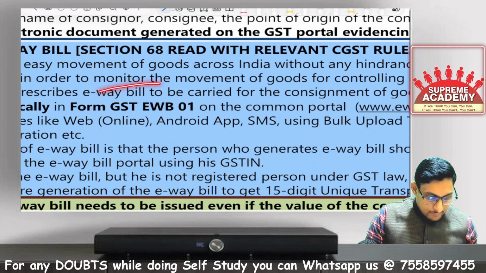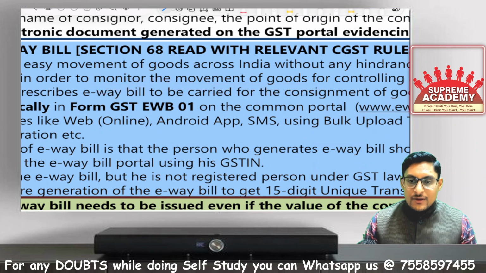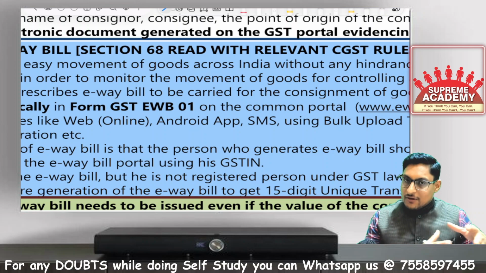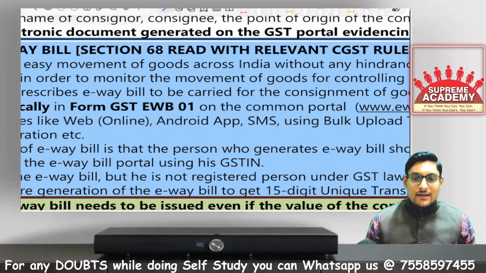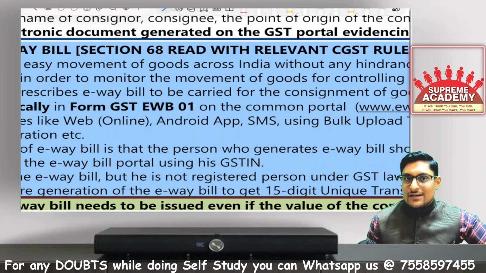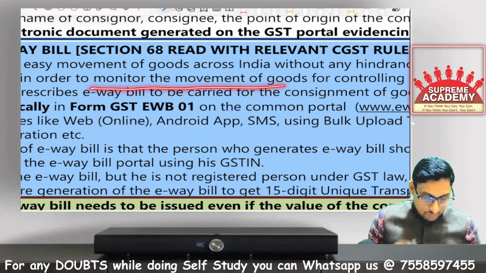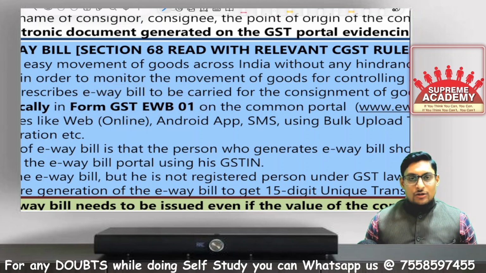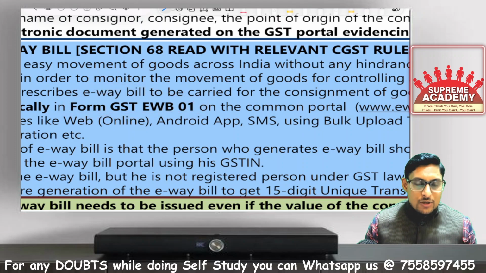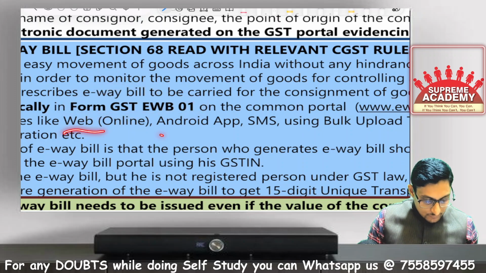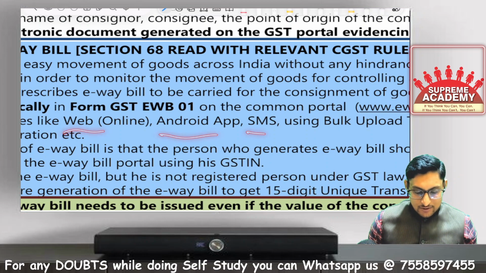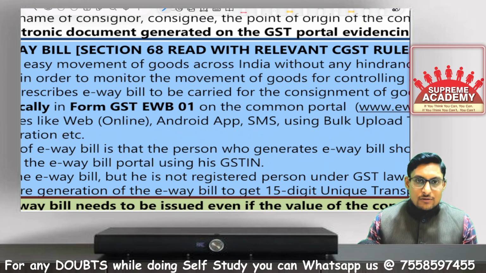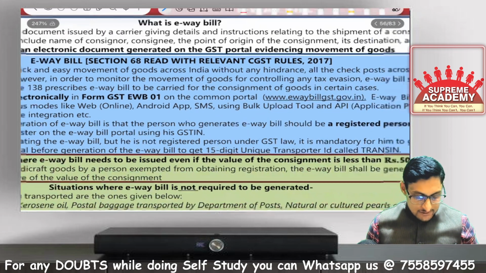Yes, to monitor the movement of goods for controlling purposes, where the goods are being moved from one place to another by road or any other conveyance, wherever the delivery position is. So e-way bill is generated to basically monitor the movement of goods, and it is generated under form GST EWB01 on the common portal, that is the e-way bill portal, or through web, Android application, SMS, or bulk uploading tools or software like this.